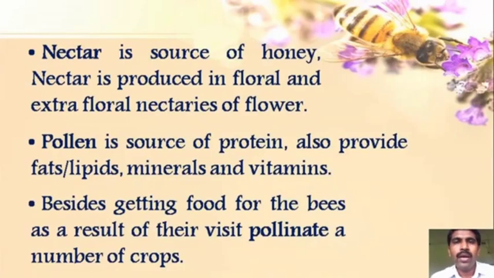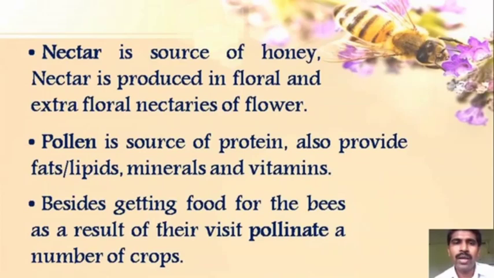So why do honeybees travel and why do honeybees collect the nectar? Because the nectar is the source of honey. So where is the nectar produced? Nectar is produced in the floral and extrafloral nectaries of the flower, and for that purpose, honeybees always visit different types of flowers.